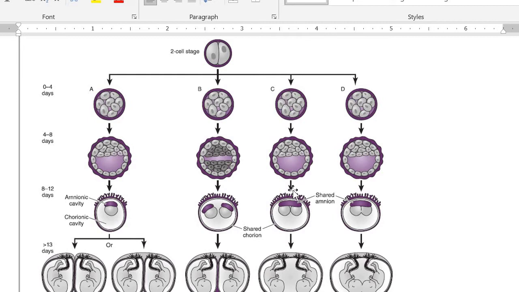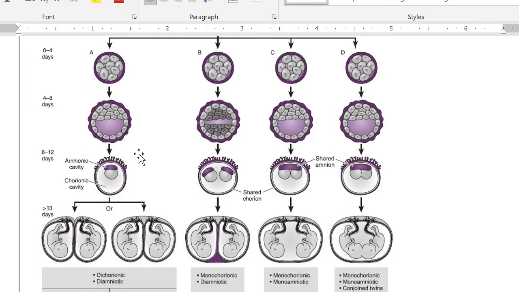This diagram you must have seen at many places. This is the two cell stage, when you have the zygote. As the pregnancy advances, the chances of twinning will be different, and we are going to get different types of twins. So let's go over it. If the division occurs at this stage, the 8 cell stage or morula, that is between 0 to 4 days, what are we going to get?